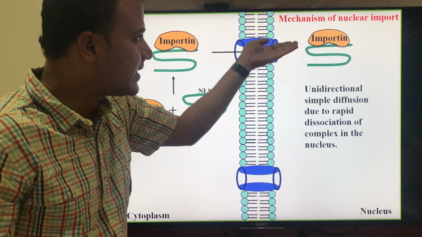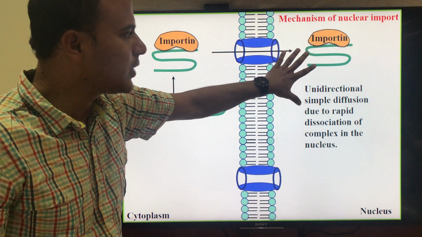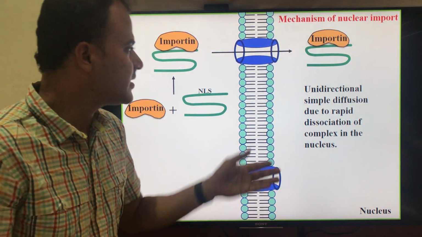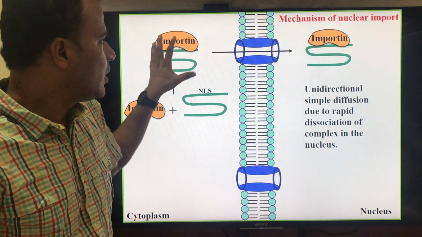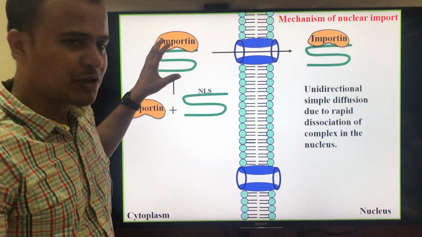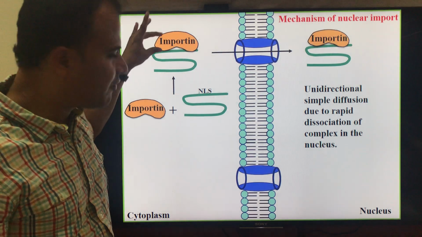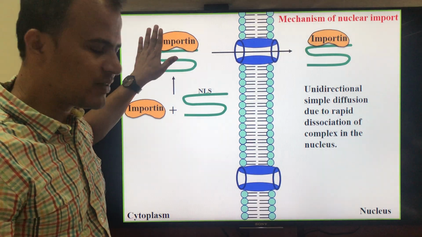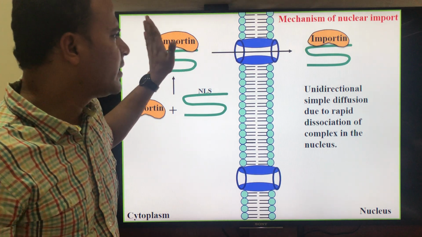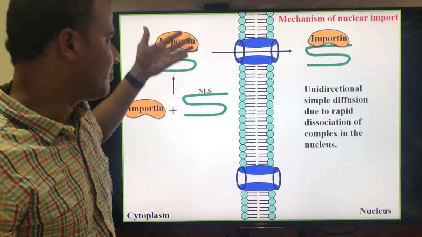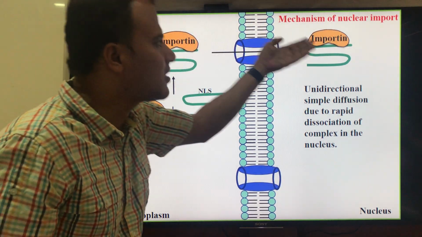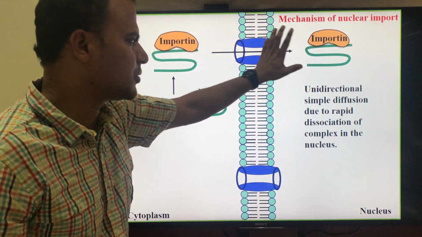The principle behind this movement is simple diffusion. As you know, the concentration of importin-bound protein is higher in the cytoplasm, therefore it flows from the region of higher concentration to the region of lower concentration, a simple diffusion process.